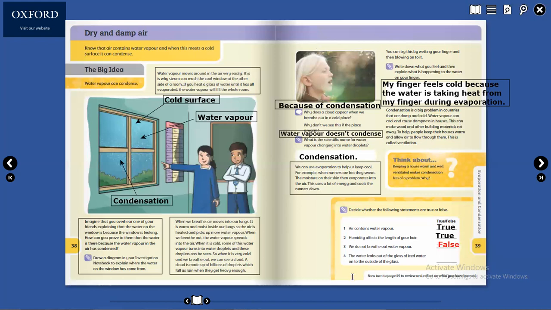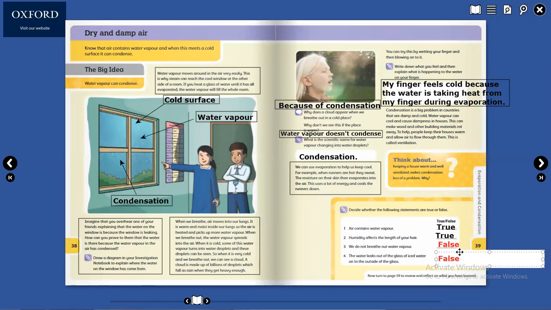Then last, the water leaks out from the glass of iced water on the outside of the glass. Water leaks out. True or false? Who said true? Abdullah said true. This is false. How does the water come out?